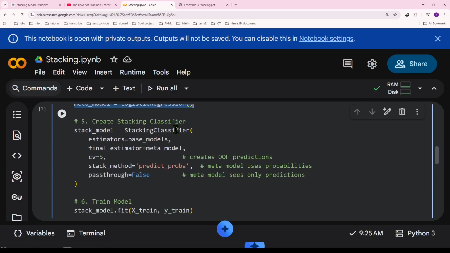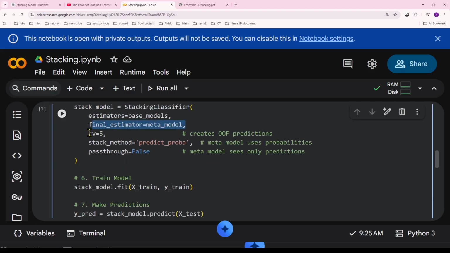Then I'm creating my stacking classifier. In my stacking classifier, I'm specifying my estimators. That would be my base models. I'm specifying my final estimator. That is my meta model. I'm specifying the cross validation. In this case, I'm using five-fold cross validation. Then I specify the stack method. In this case, I'm saying predict_proba, so the meta model is going to see the probabilities. Passthrough equal to False means that your meta model sees only the predictions.